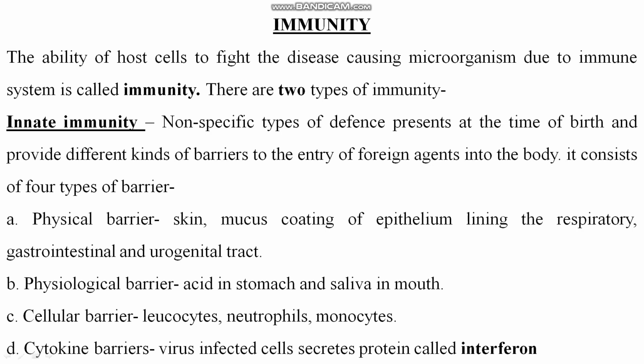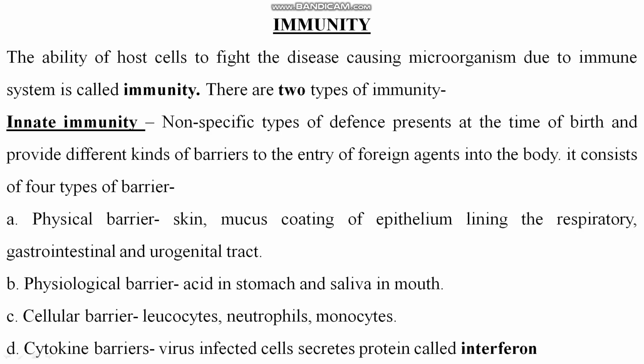A very good example of mucus coating is your nose. Your nose has a mucus coating epithelium which works as a barrier for the entry of foreign particles. Is it clear?